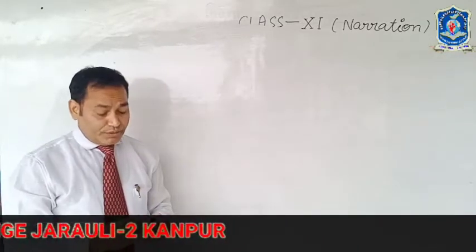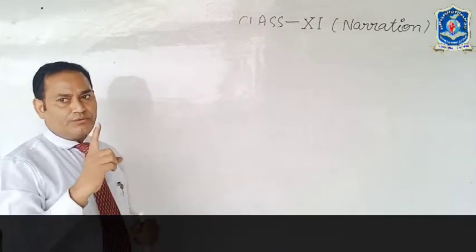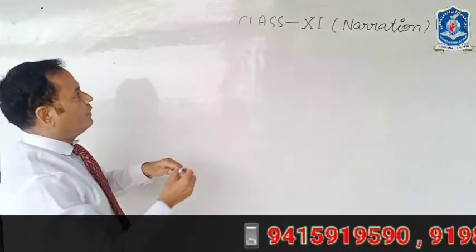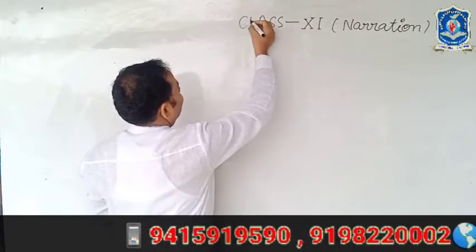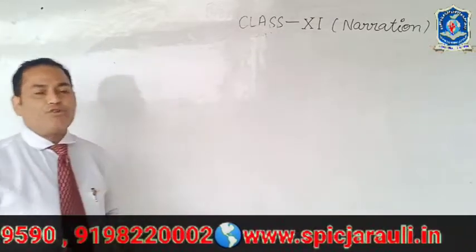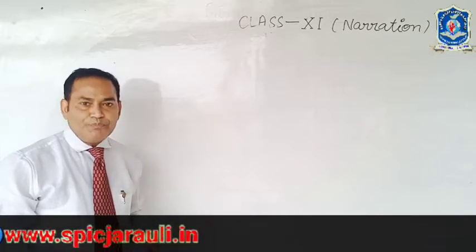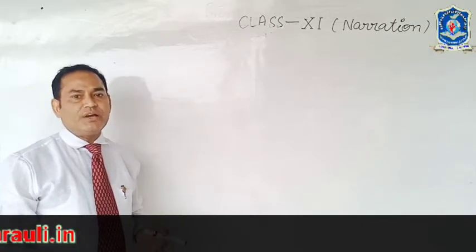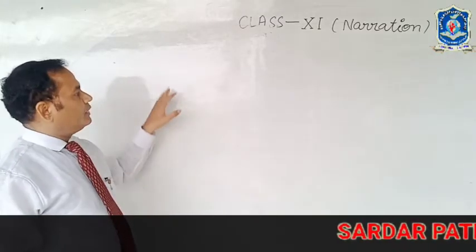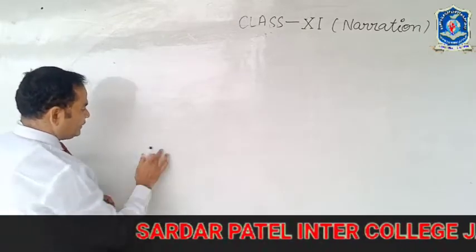As I told you, there are three kinds of personal pronouns: first person, second person and third person. I told you the first person pronouns I and we, the second person pronoun you, and the third person pronouns he, she, it and they. This table was given to you in the previous classes. Now I will tell you the examples of the third person pronoun. Now see the third person pronoun example.